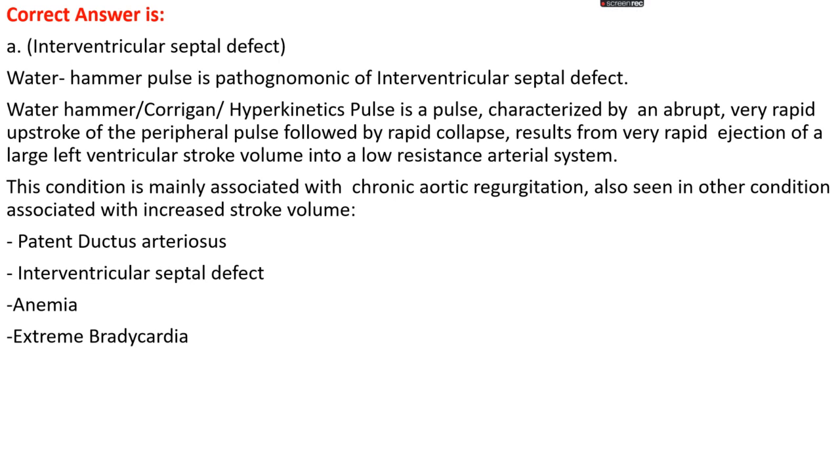Water hammer pulse, also known as Corrigan pulse or hyperkinetic pulse, is mainly characterized by an abrupt, very rapid upstroke of the peripheral pulse followed by rapid collapse. It results from a very rapid ejection of a large left ventricular stroke volume into the low resistance arterial system. This condition is mainly associated with chronic aortic regurgitation, but is also seen in other conditions associated with increased stroke volume.